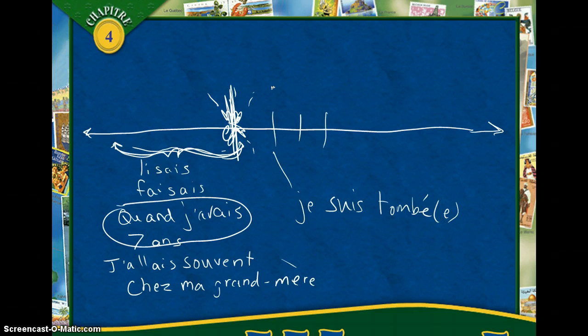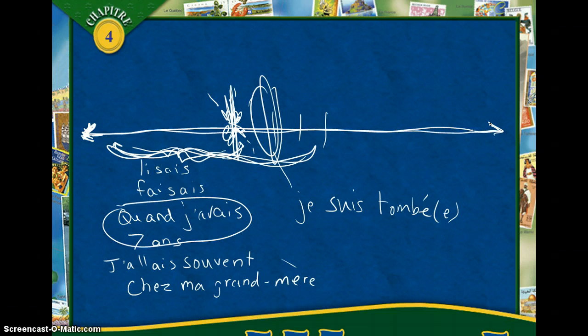You see how this can be one specific action that took place sometime when you were 7. So this is a good visual. I think this helps us get it a little bit more straight as far as when we're going to use the passé composé versus the imparfait in a story that we're telling in the past.